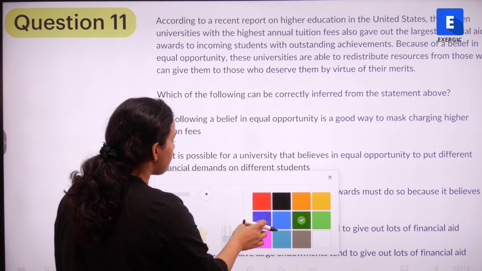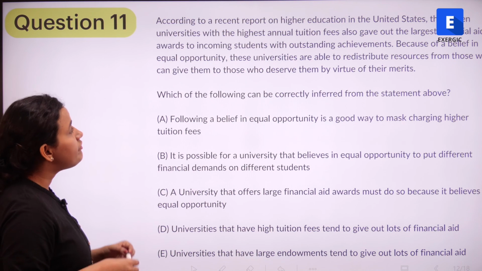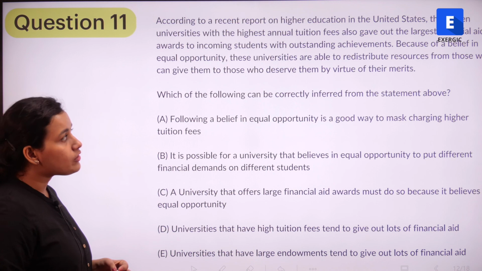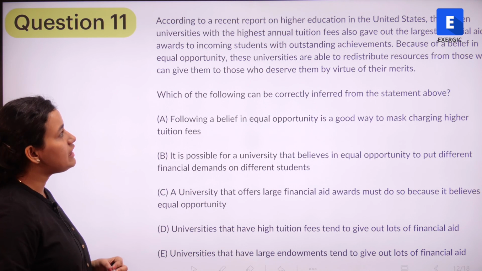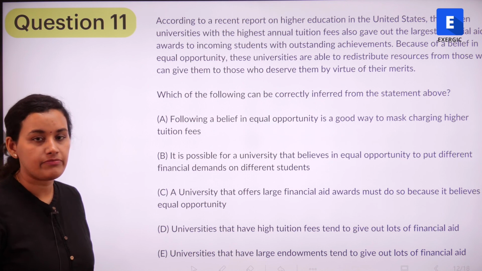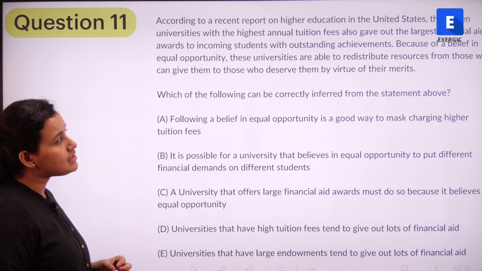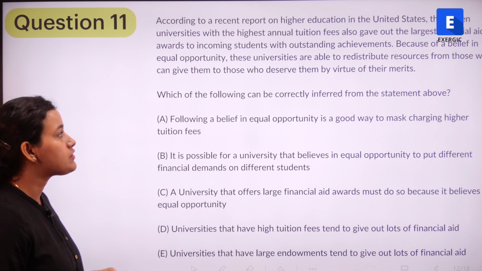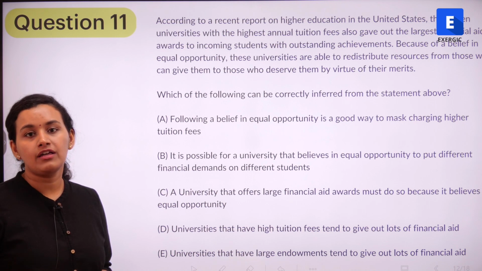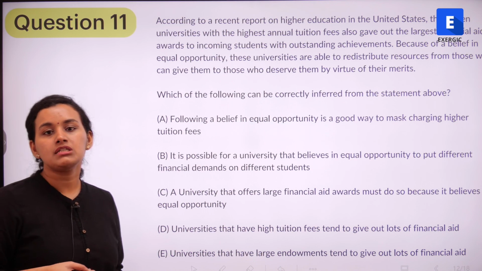According to a recent report on higher education in the United States, the 15 universities with the highest annual tuition fees also gave out the largest financial aid awards to incoming students with outstanding achievements. Because of a belief in equal opportunity, these universities are able to redistribute resources from those who can give them to those who deserve them by virtue of their merits. So, which of the following can be correctly inferred from the statement above?